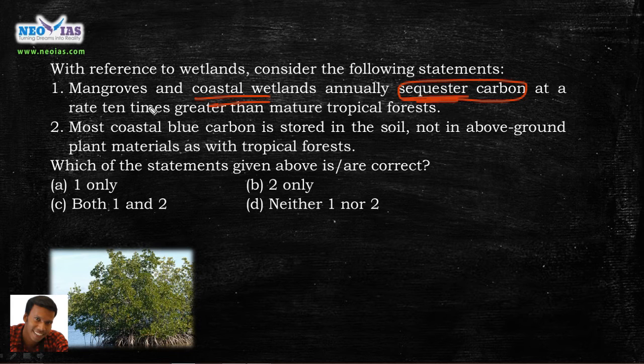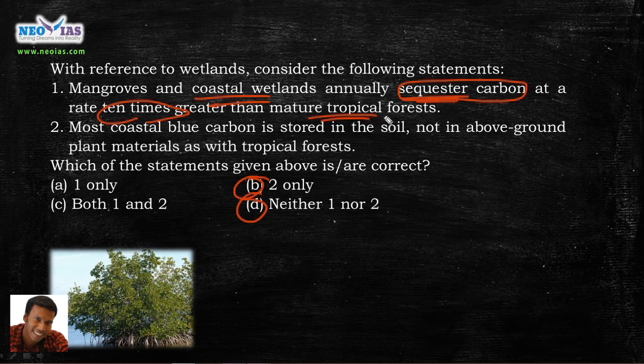So by the research, they concluded that mangroves and coastal wetlands are converting atmospheric carbon dioxide into organic matter or into biomass 10 times greater than a mature tropical forest. So that's their conclusion. So the first statement is correct. So if the first statement is correct, we can eliminate B and D.